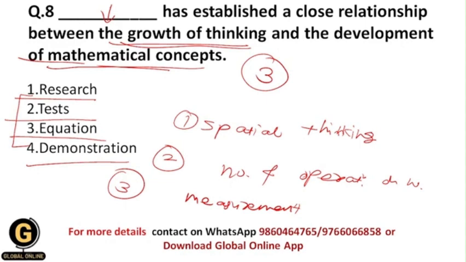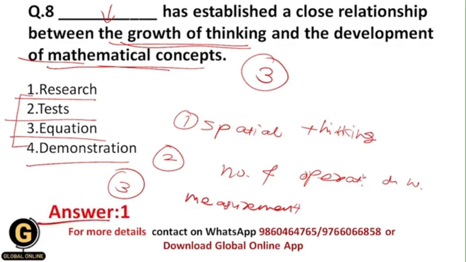As they grow, their thinking power also grows, and that's why they deal with more difficult mathematical concepts. And that's why, because of research, we get to know that the growth of thinking and the development of mathematical concepts have a close relationship. Okay, and that's why here the correct answer is 1.